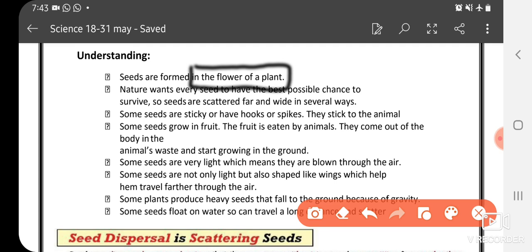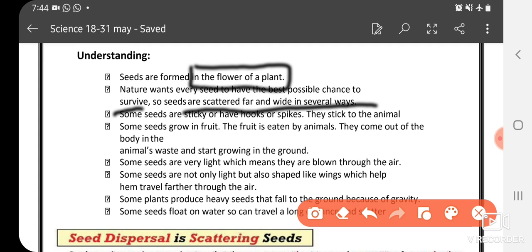Nature wants every seed to have the best possible chance to survive, so seeds are scattered far and wide in several ways. Means without the spreading or scattering, how would the seed grow or make a new plant? So it is the natural process for the seeds to spread or scatter to become a new plant or to increase the size.